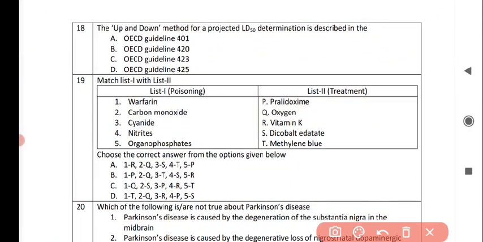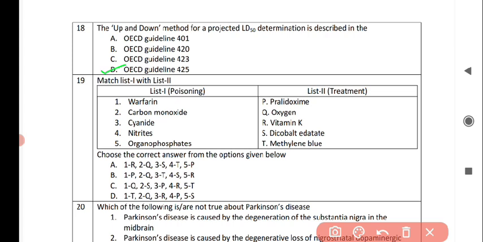Next question is the up and down method for a projected LD50 determination is described in the, and the correct answer is option D, it is described in OECD guideline 425. Next question is match list 1 with list 2. List 1 contains the poisoning and the list 2 contains the treatment.